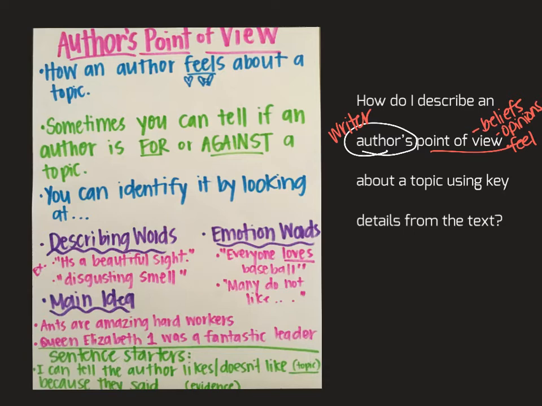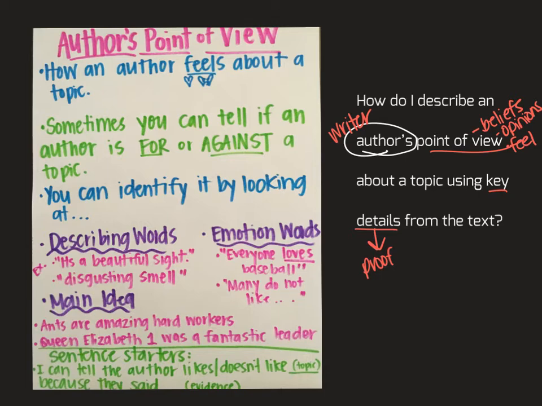Remember these key details, guys. Using key details, when we find the author's point of view, we want to support it. We want to find the proof. We want to find the evidence that tells us how we know that that is their point of view. The reason why we need proof is because you need to be able to support it. You need to be able to make sure that the author's point of view that you found is correct.